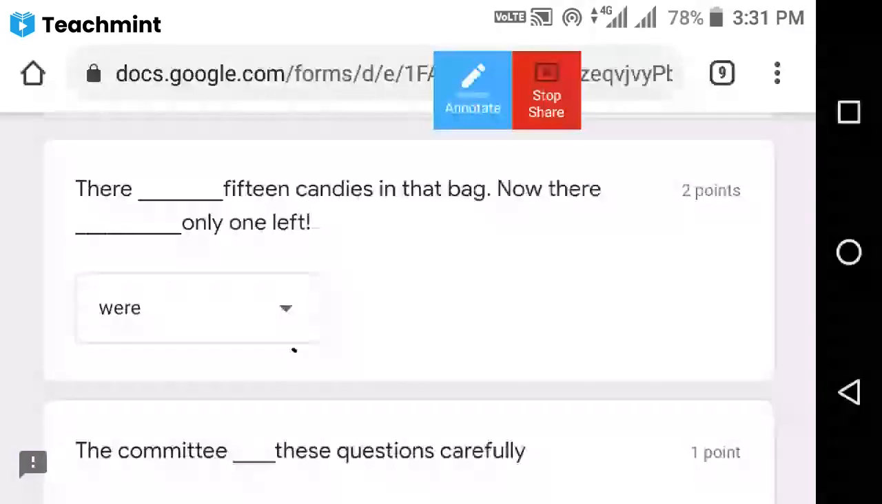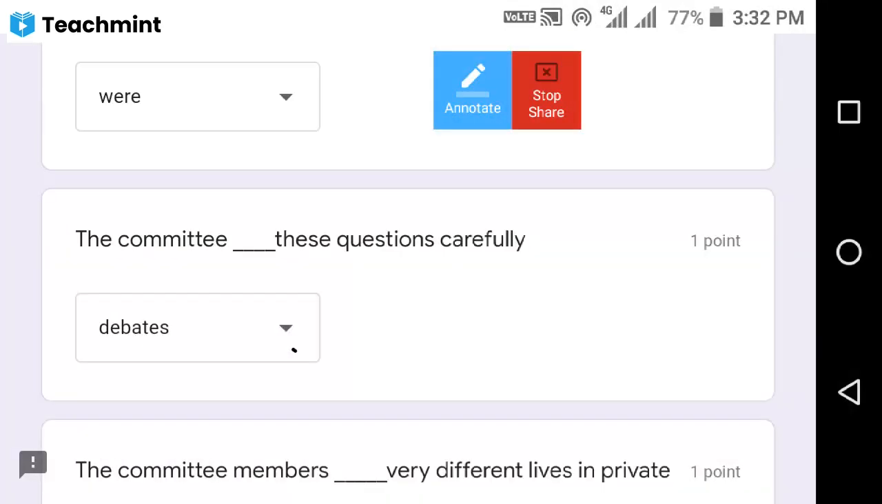Next, the committee debates these questions carefully. The committee debates. The committee is 1 unit. Total committee is 1 unit. So the committee debates the questions carefully. Observe this one. The committee is singular, so we are providing a singular verb.